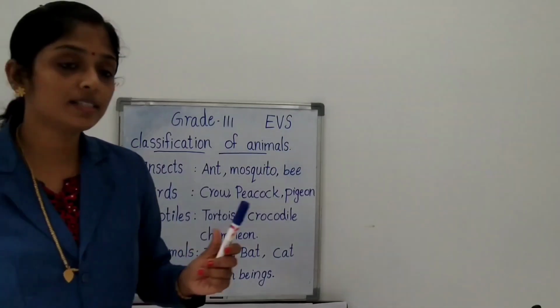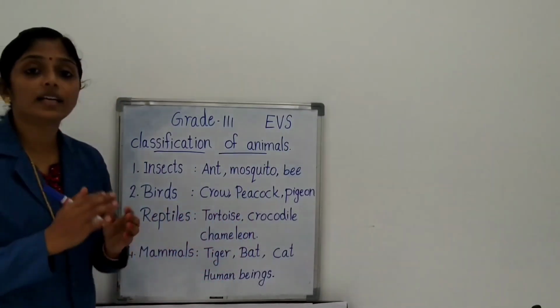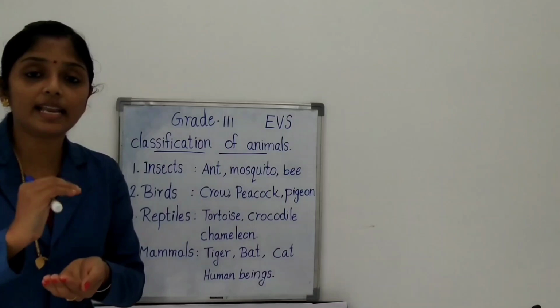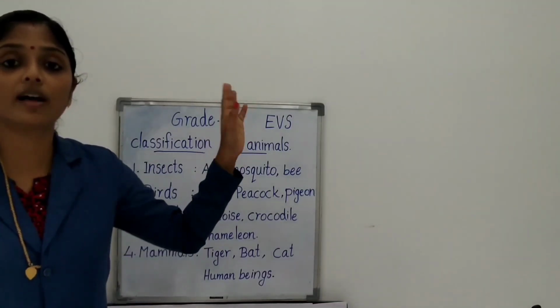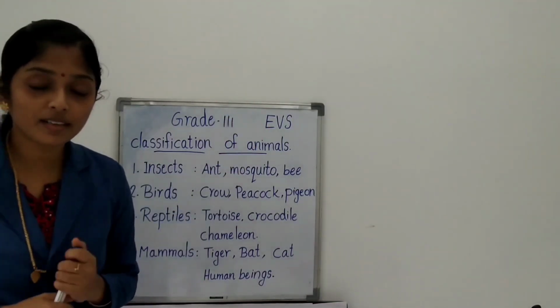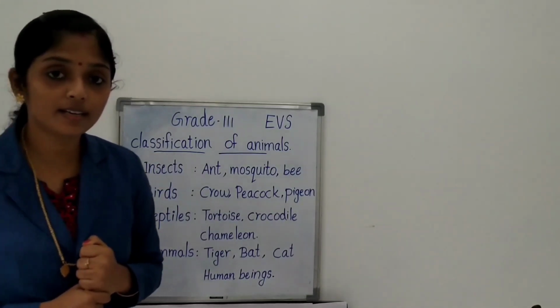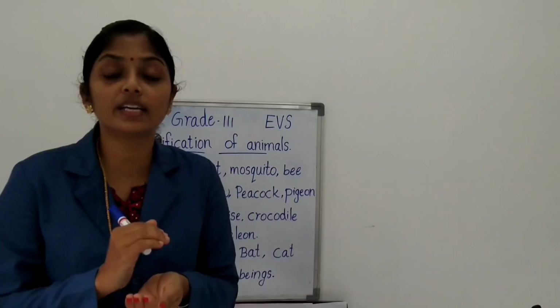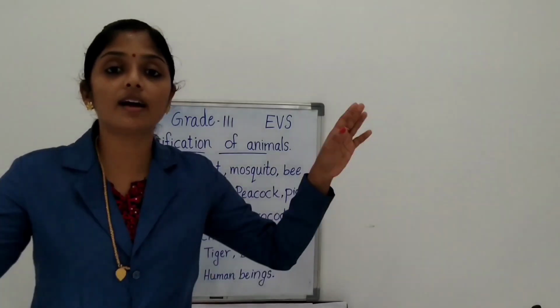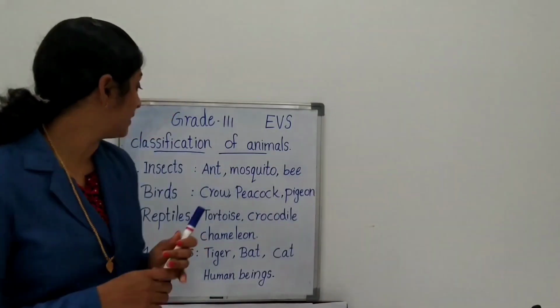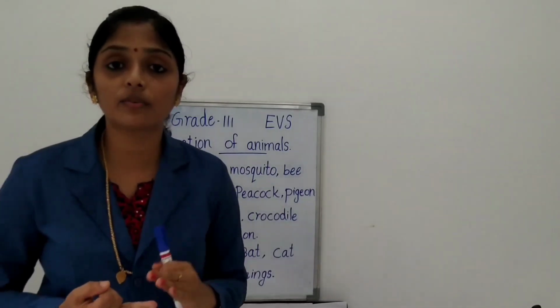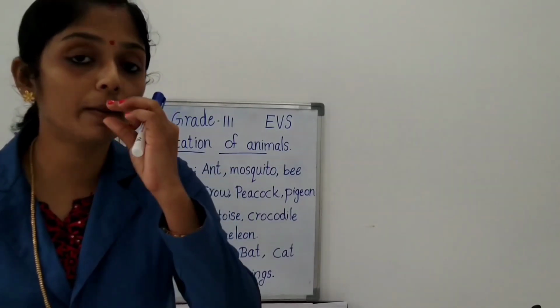Birds. The specialty of birds is they have a very lightweight body and they can fly. What are the specialties of the bird? Yes, they have a very lightweight body and they can fly. And they have feathers, they have wings, and they have one beak.